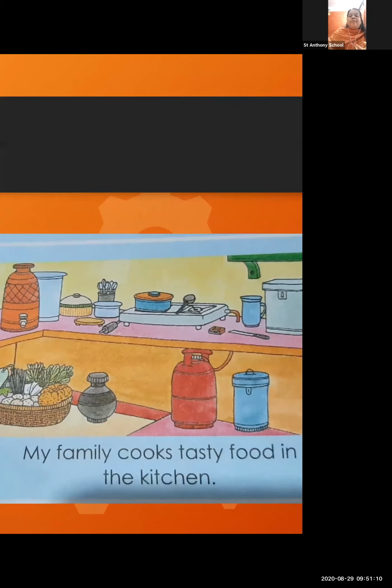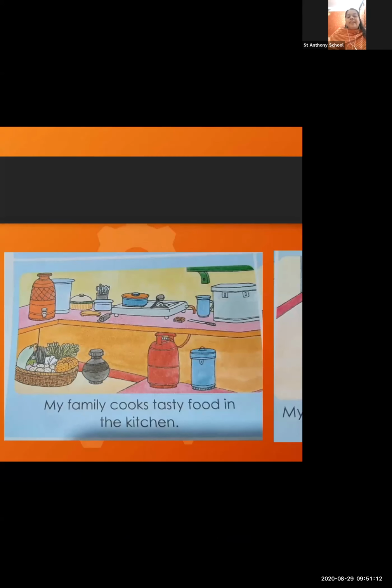Okay, the most favorite place. What is it? Everyone can see this place. Which place it can be? It's a kitchen. Here you can see cylinder, vegetables, utensils. Yes, you can see all these things. This is the kitchen.